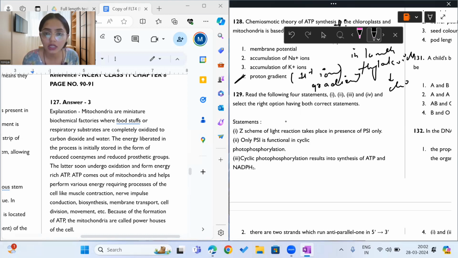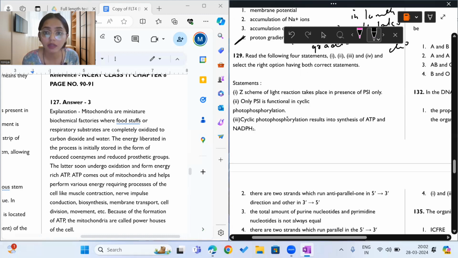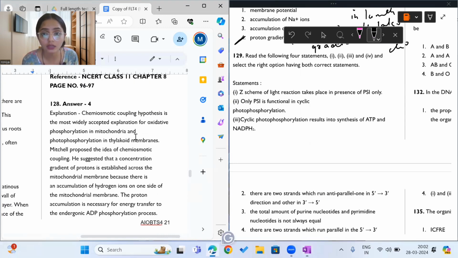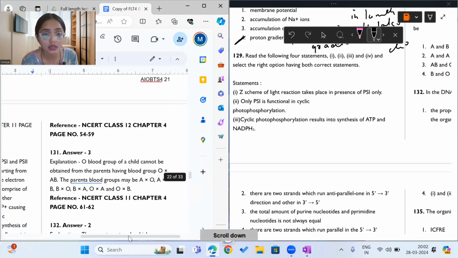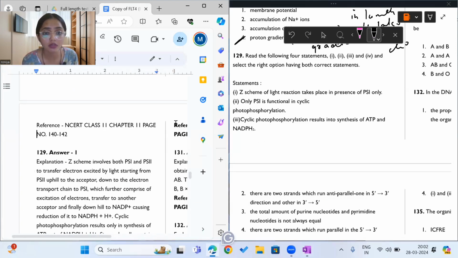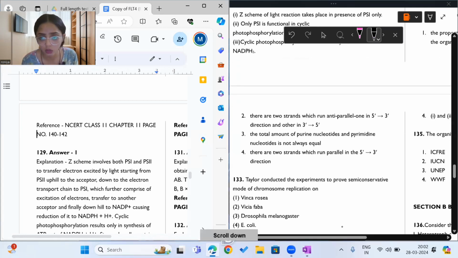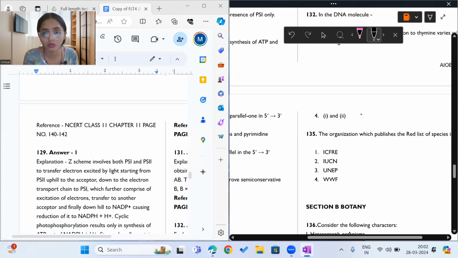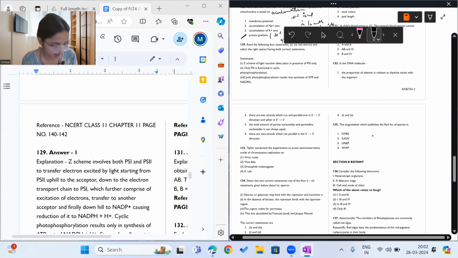Okay. Read the following 4 statements and select the right option having both correct statements. Okay, so we have the following statements. It says Z scheme of light reaction takes place in photosystem 1 only. Okay, noted. What does the next statement say?